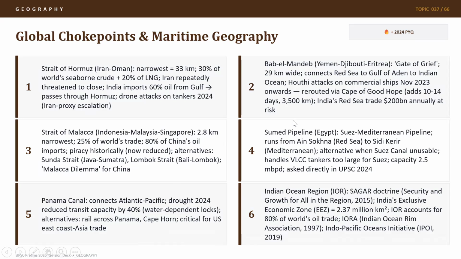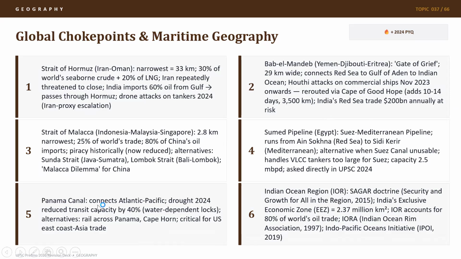Then we have Suez pipeline for Egypt, which is a Suez Mediterranean pipeline. It has also been asked in PYQ. It runs from Ain Sokhna Red Sea to Sidi Kerer Mediterranean. Alternative is Suez Canal, which had become unusable due to Evergreen ship disaster, if you'd remember. So these are alternative routes or choke points where if something bad happens, then the entire global economy gets hurt due to it.